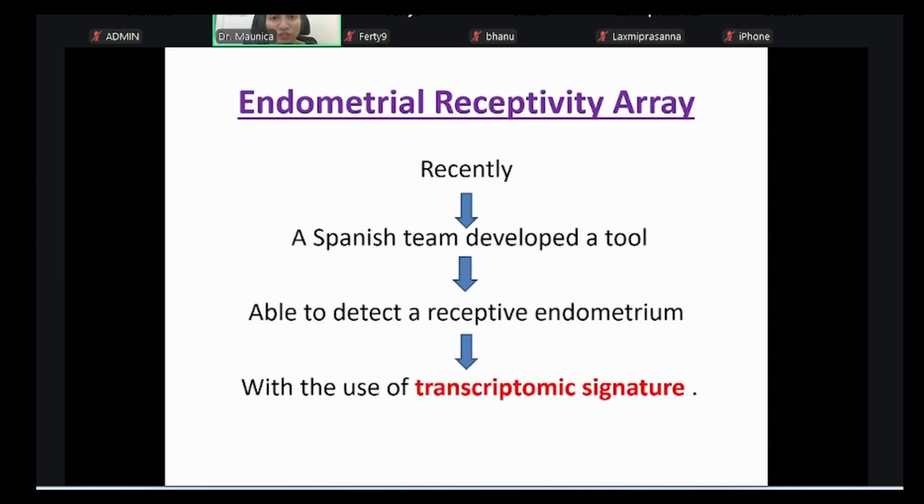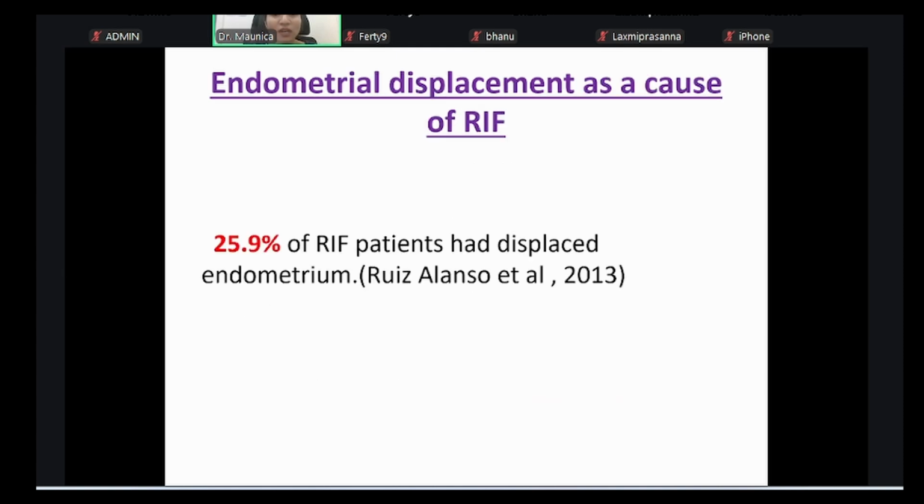Recently, the ERA tool was developed by a Spanish team using a transcriptomic signature. In RIF patients, when they studied the window of implantation, they found that it was displaced in almost 25.9% of the RIF people, not in the general population. That means what we do today: the lining is good, we start progesterone, we give 5 days of injections, and on the sixth day we plan transfer, that is P plus 5.